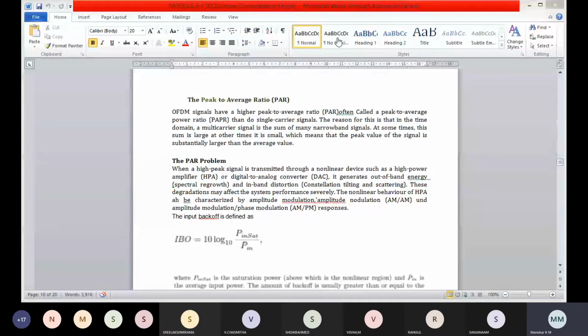The high peak to average ratio is one of the most important implementation challenges that face OFDMA, because it reduces the efficiency and hence increases the cost of the RF power amplifier, which is one of the most expensive components of the LTE transmitter.